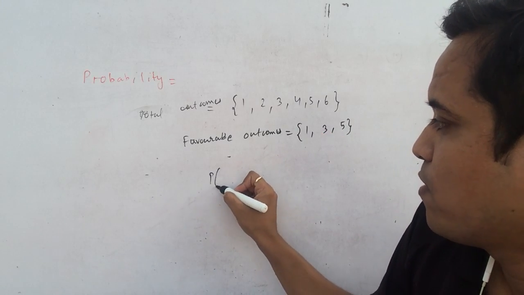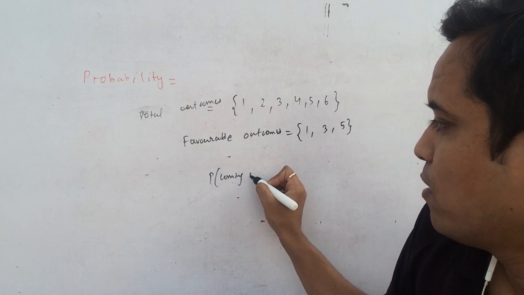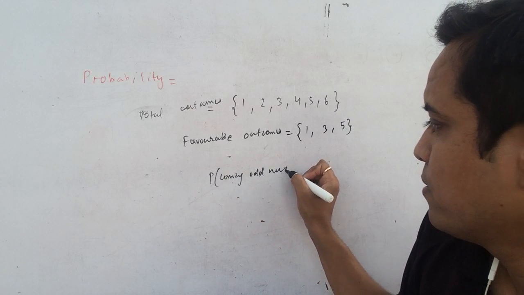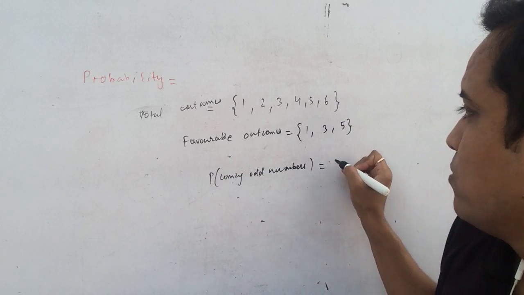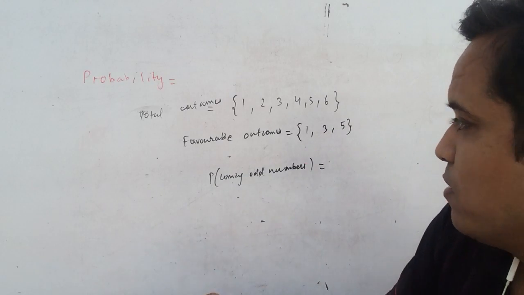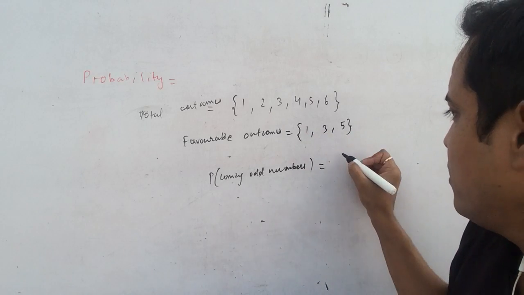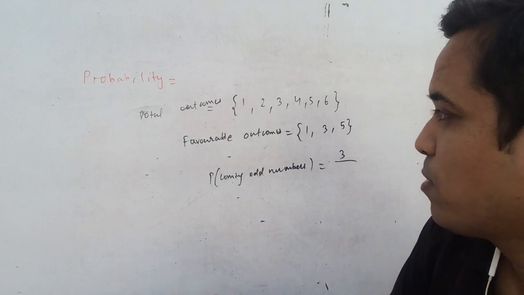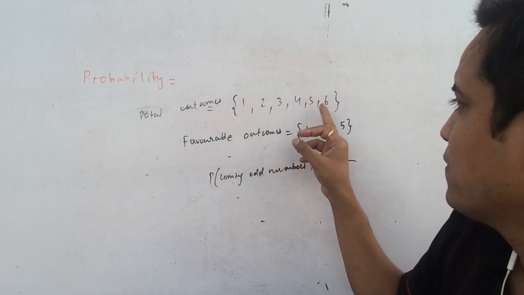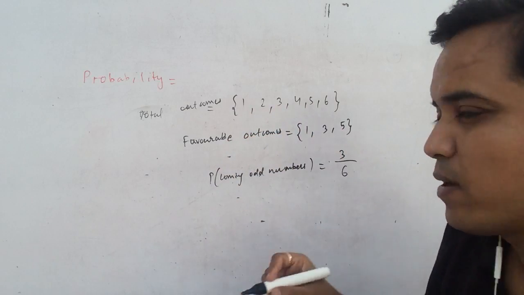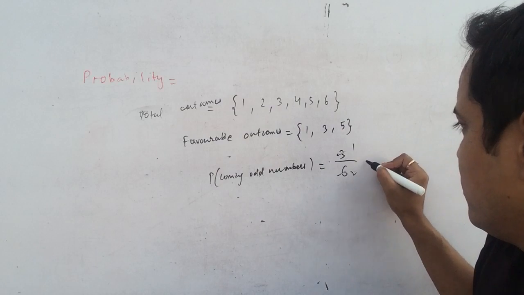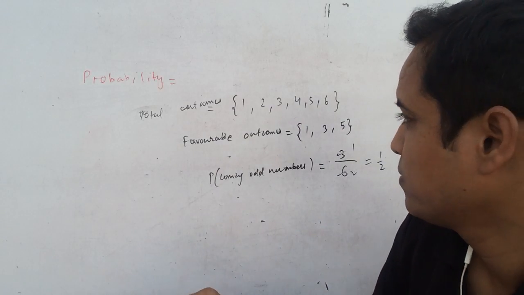So the probability of coming an odd number is equal to, how many favorable outcomes are there? 1, 2, 3. So 3 upon total number of outcomes 1, 2, 3, 4, 5, 6. Okay, 3 upon 6, it would be 1 upon 2.